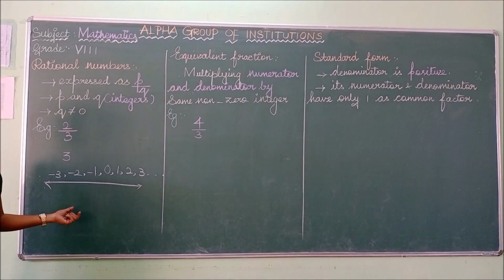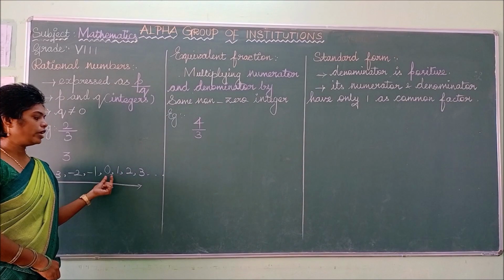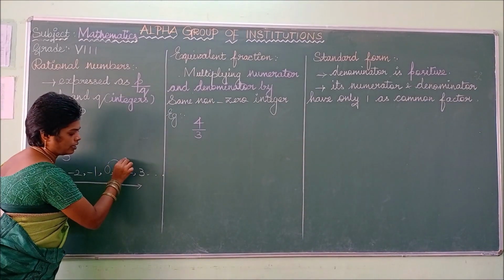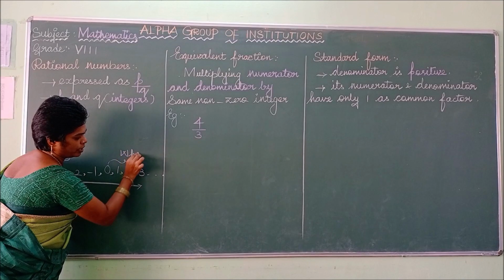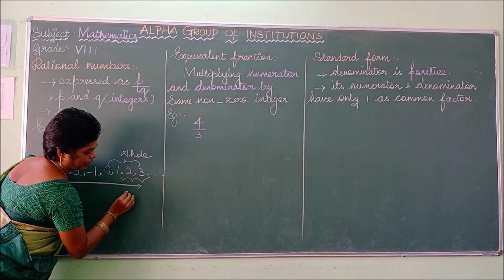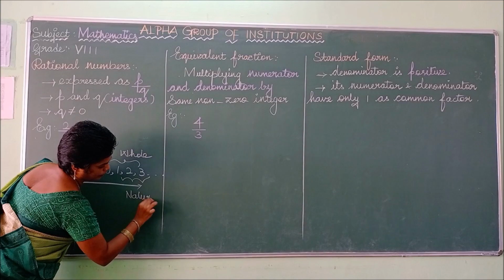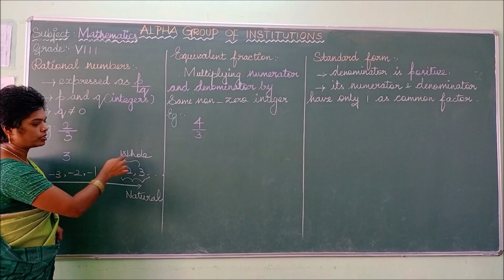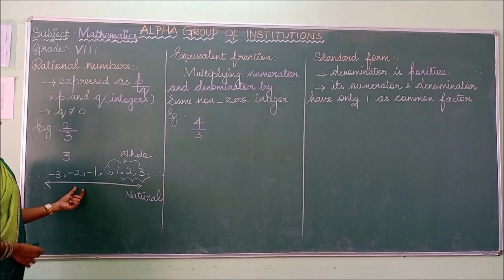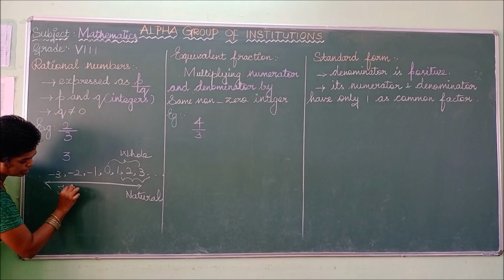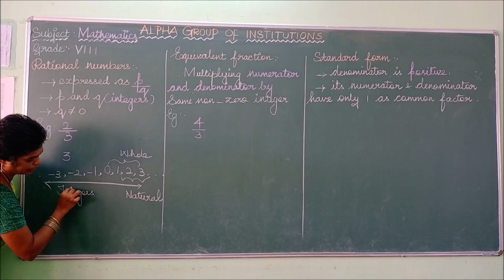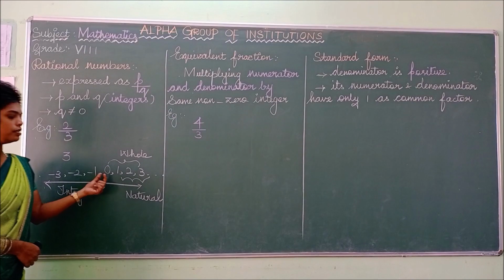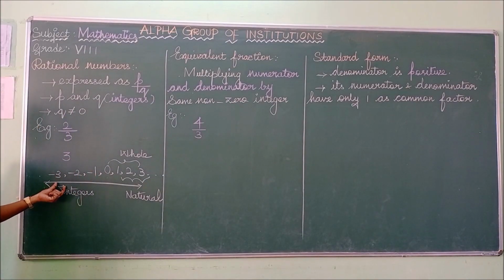1, 2, 3 up to etc. is a natural number, that are countable numbers. With this we can join the 0, which is called a whole number. Then what about integer? An integer is a counting number, that is natural number with the 0 and negatives of counting numbers. So listen, from this we are going to learn the next one, which is rational number.